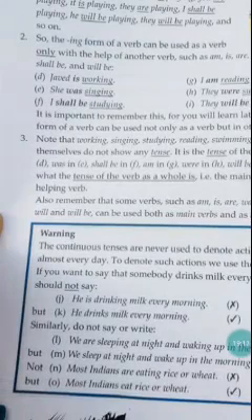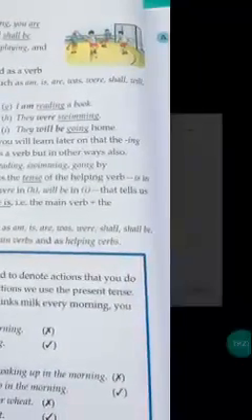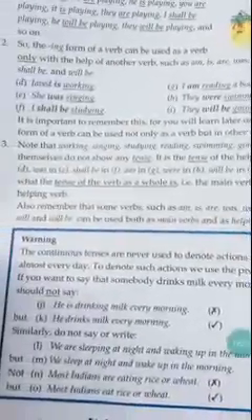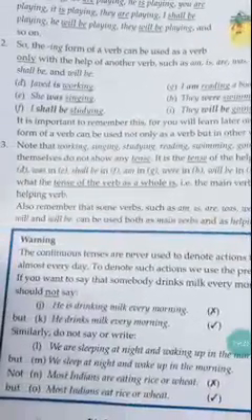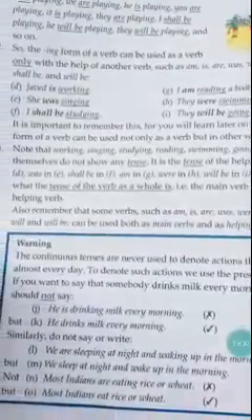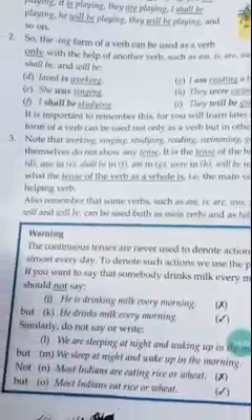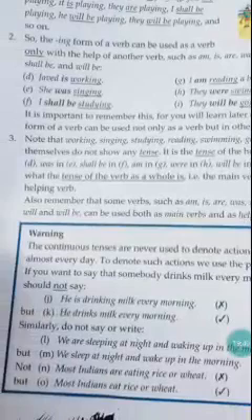Continuous tenses are never used to denote actions which we do almost every day. To denote such actions, we use the present tense. If you want to say that somebody drinks milk every morning, you should not say he is drinking milk every morning. No. You need to write in the present tense form, right? He drinks milk every morning.